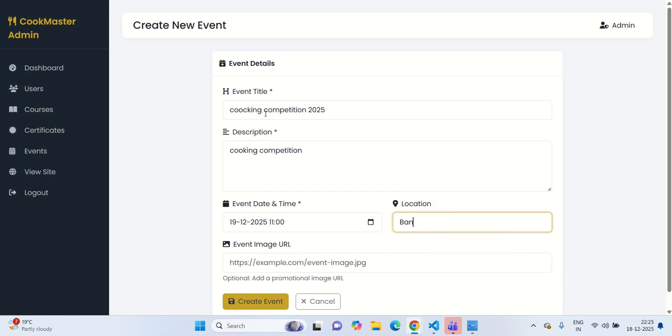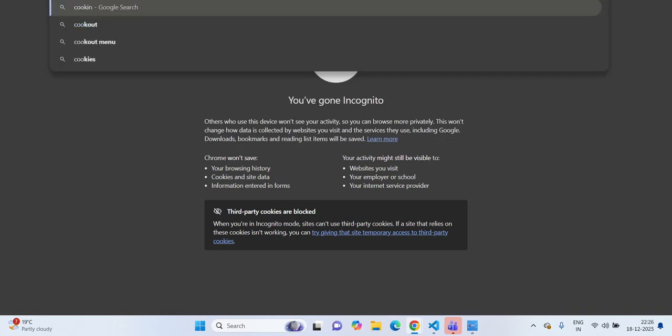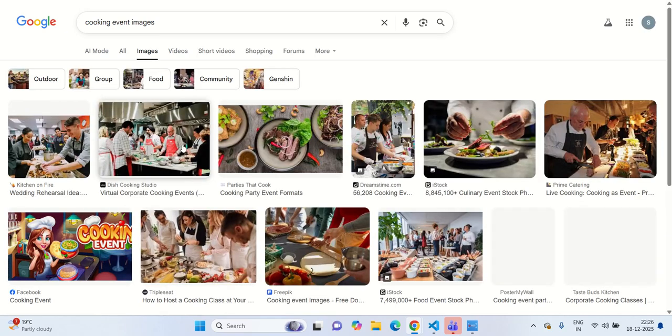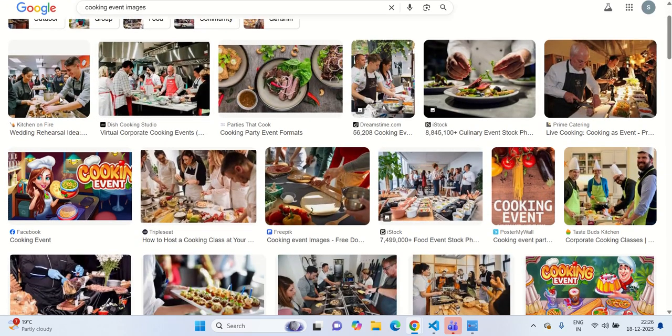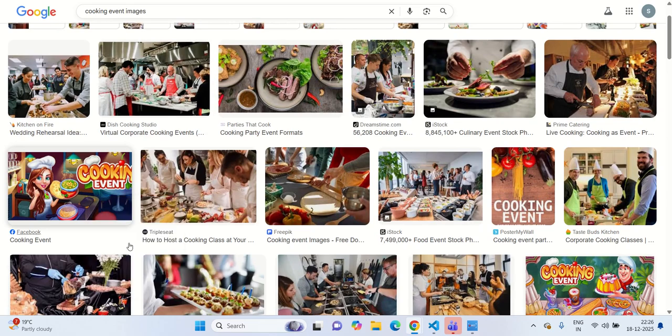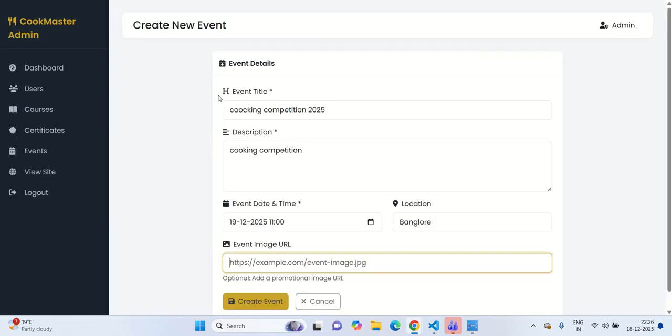For example, I'm going to give Bangalore. So event image, okay, I'm going to check here. Suppose I'm going to select this, copy image address, and I'm going to give it here and create event.